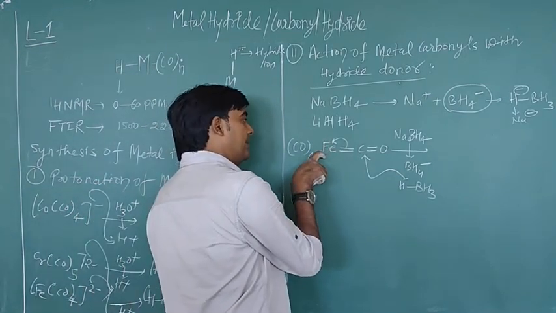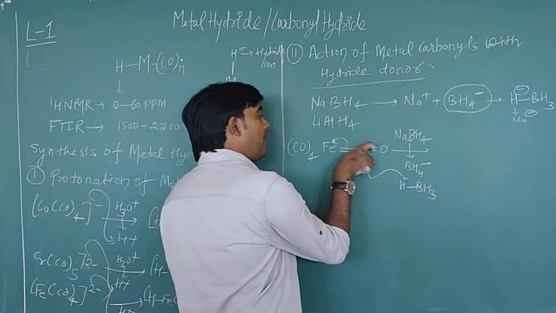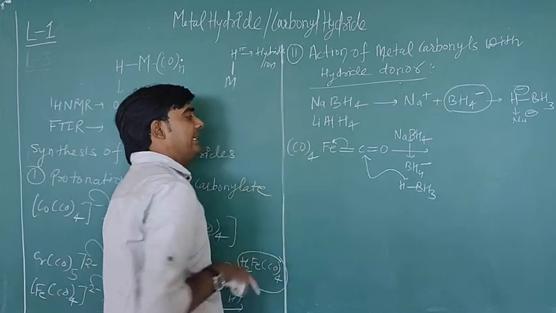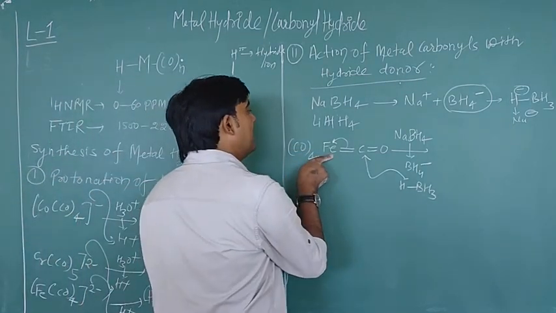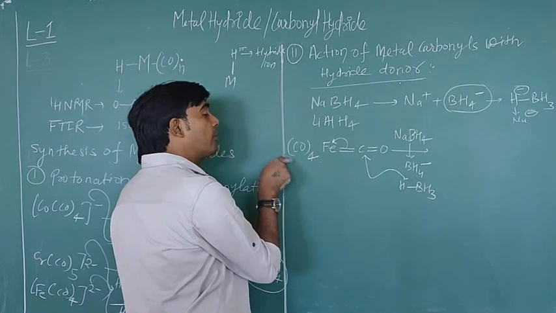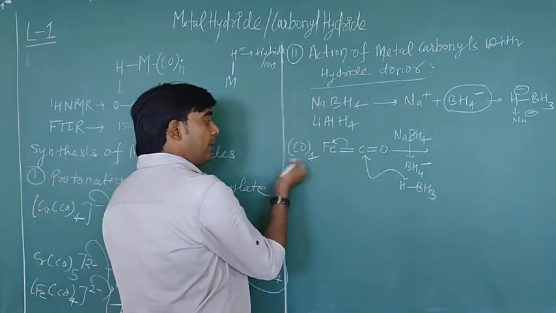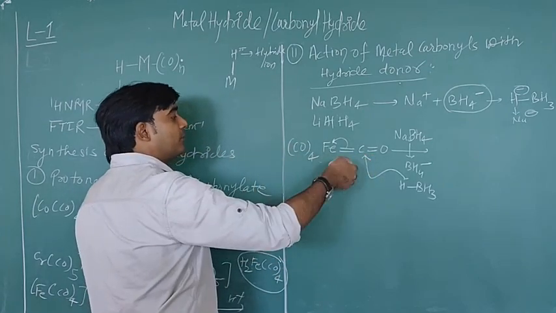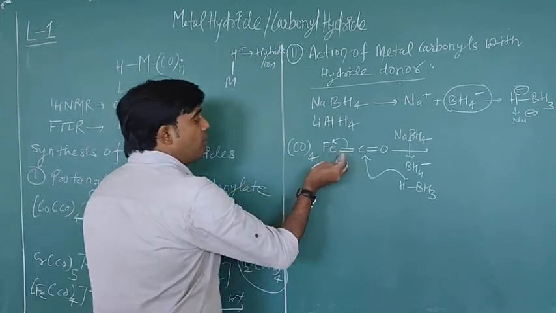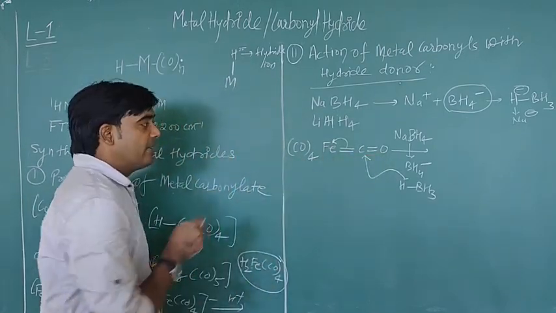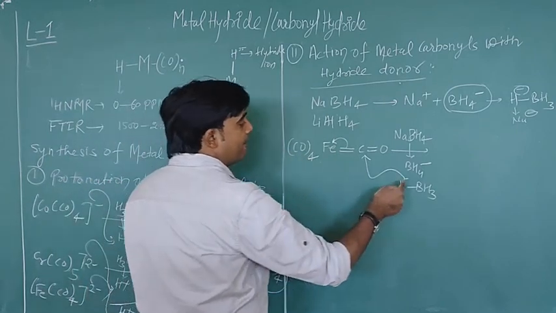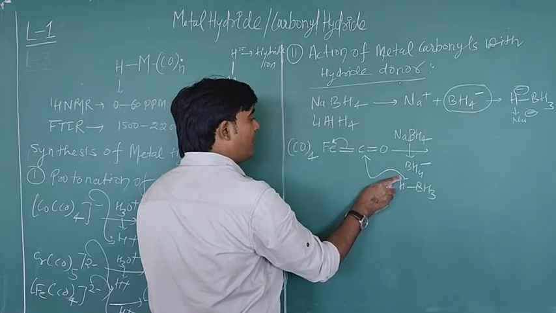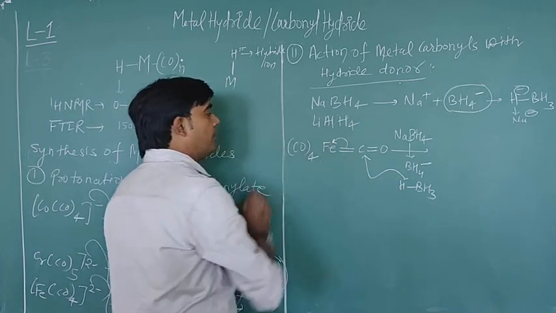The electronegativity of iron is greater as compared to oxygen here, because of electron deficiency in the central metal Fe atom. Because four pi acceptor ligands are attached here, they are also withdrawing some electron density from iron. So the electron flow direction in this complex is from carbon toward iron. So when this BH bond acts as a nucleophile and attacks on this carbon, this bond will break here.